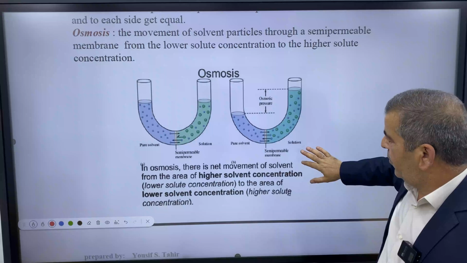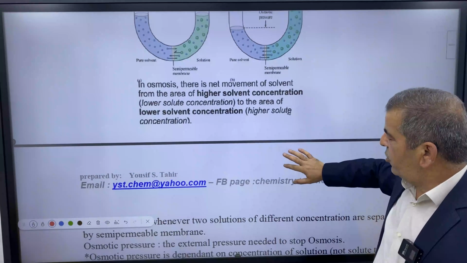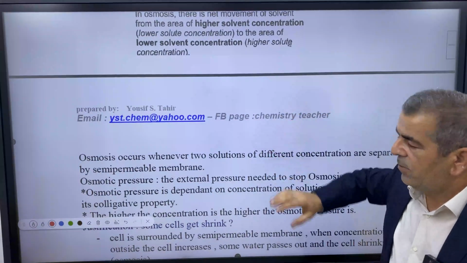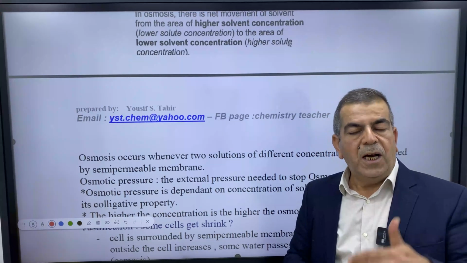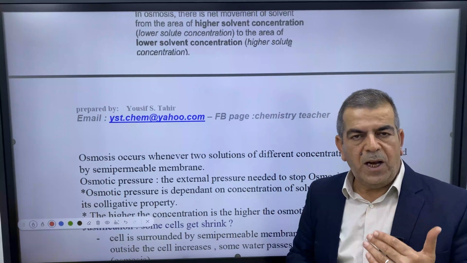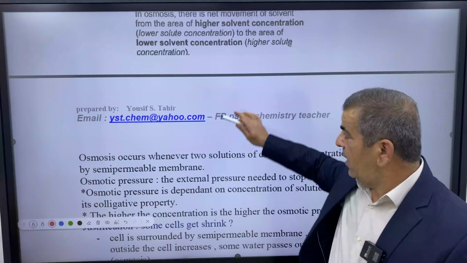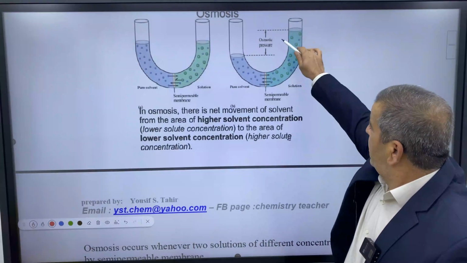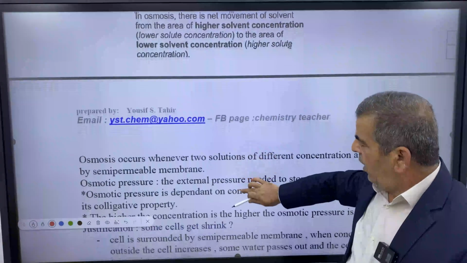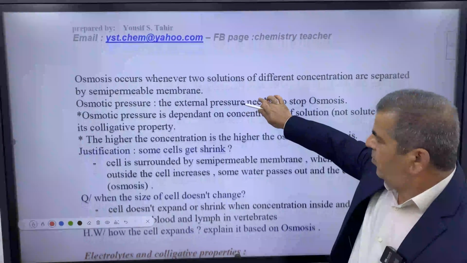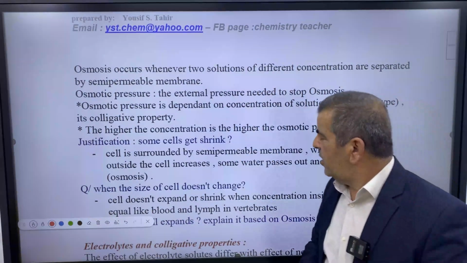So here, the relationship between osmotic pressure and the molar concentration is direct proportionality. Higher concentration causes a higher osmotic pressure, which means the level of the arm here will rise more. And so, we have some justifications.